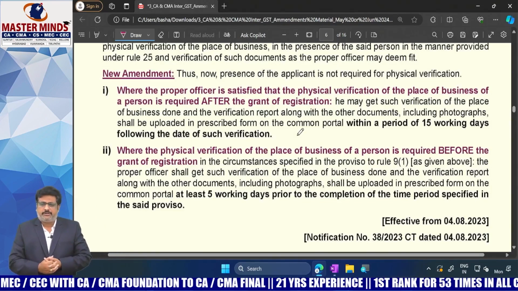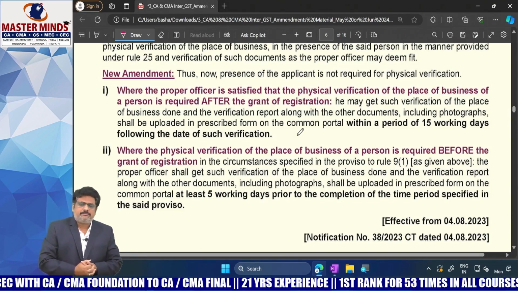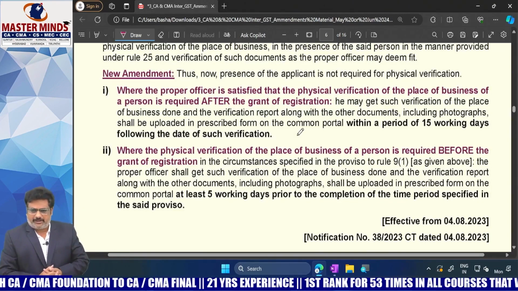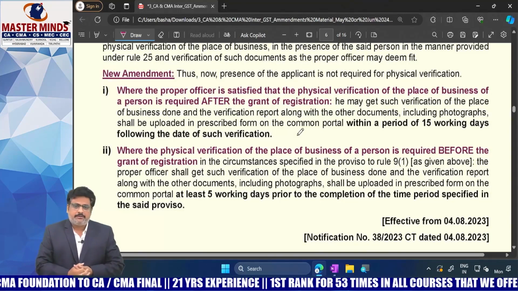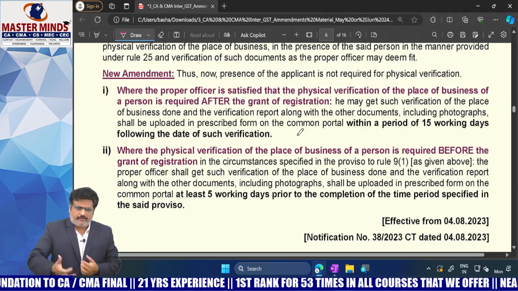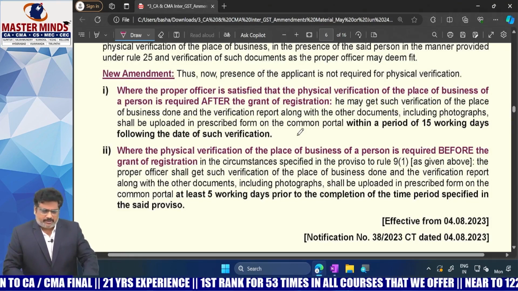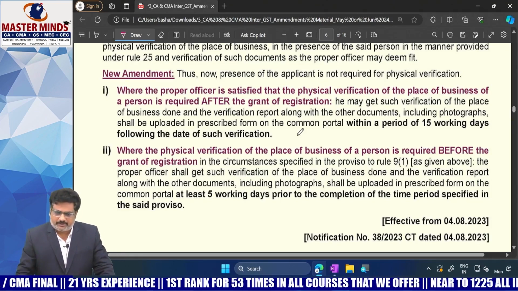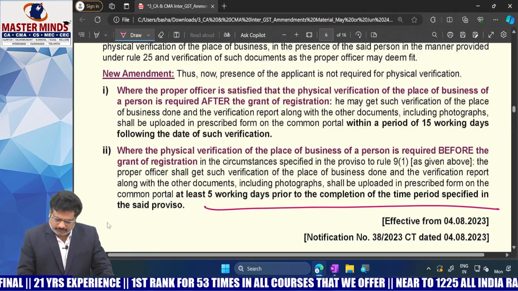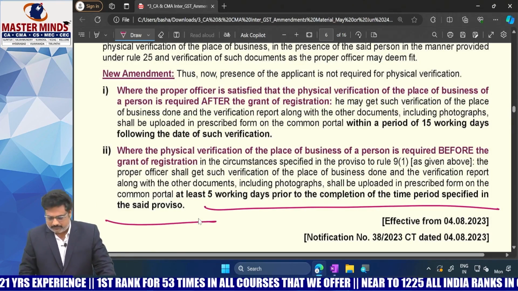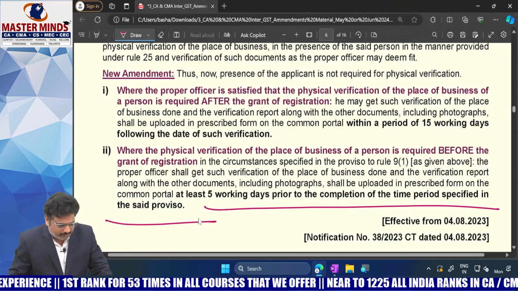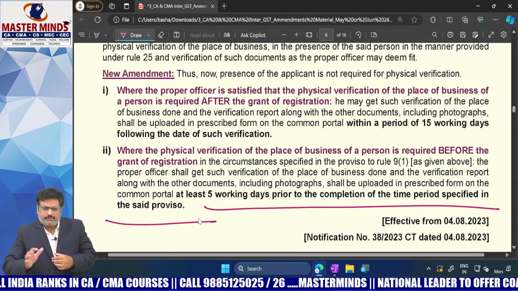Physical verification will be done. Physical verification report must be uploaded at least 5 working days prior to the completion of the time. That is the point you need to remember. Okay. So what is the point here, ma?